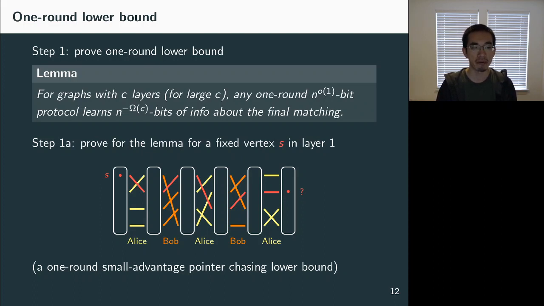And we restrict the number of rounds to 1 round. This is a much stronger restriction, but we also prove a much stronger consequence. Not only is the error probability large, but the players almost have no idea about where this question mark vertex is. Even the distribution in Bob's view after the communication is very, very close to the uniform distribution.